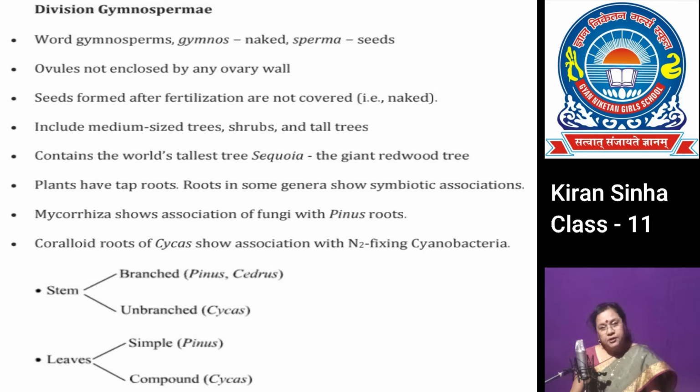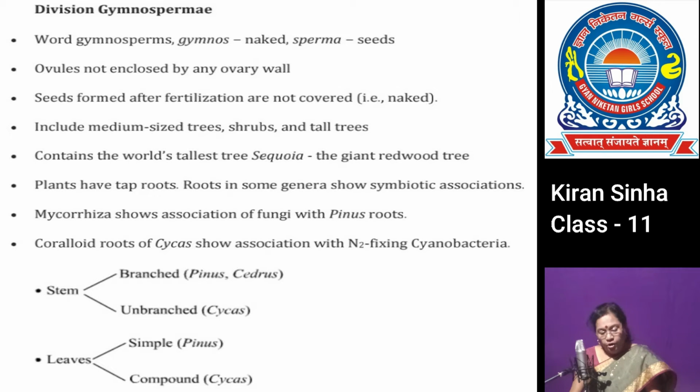The plant represents the diploid sporophytic phase in the life cycle, and they may be of moderate size like in ginkgo, or palm-like in cycas, or tall trees. The tallest gymnosperm is the sequoia. It is also known as redwood trees. The plant body of the gymnosperms is differentiated into root, stems, and leaves.